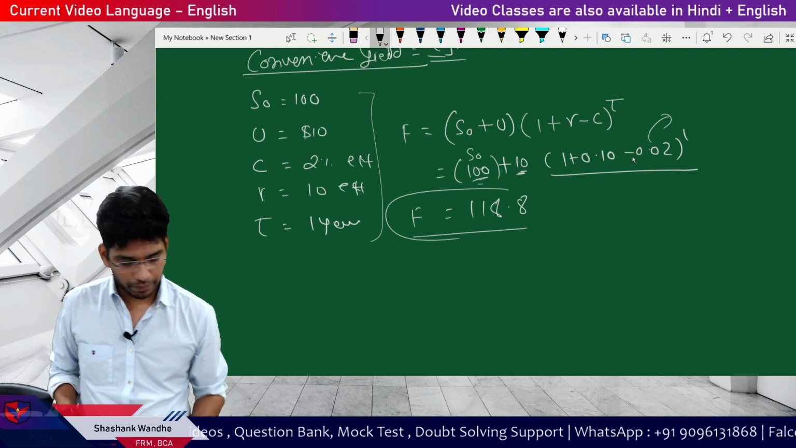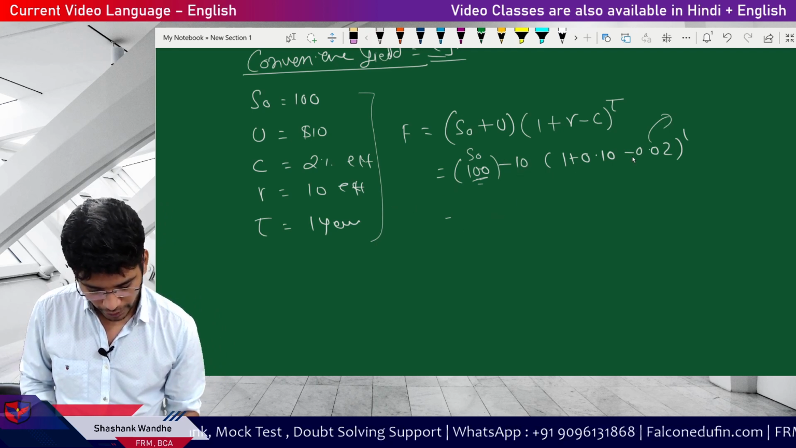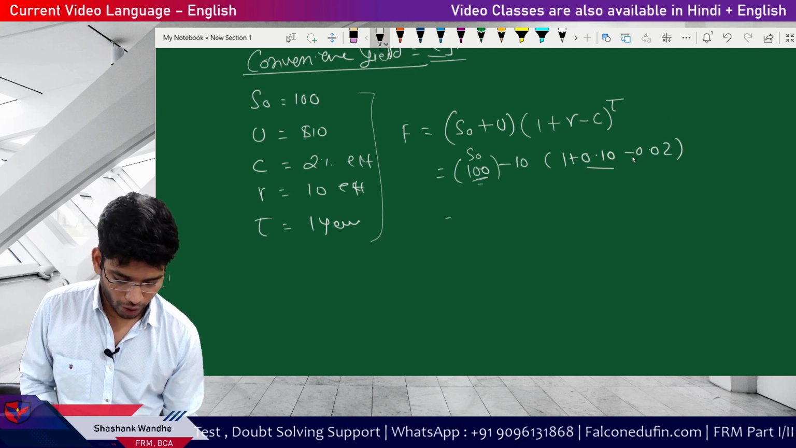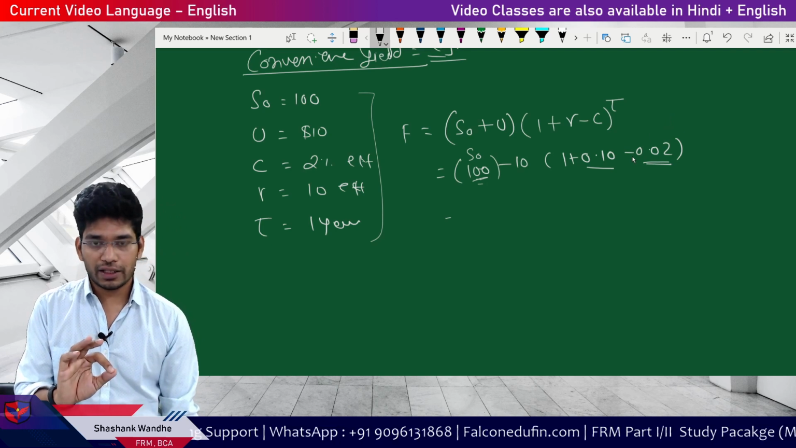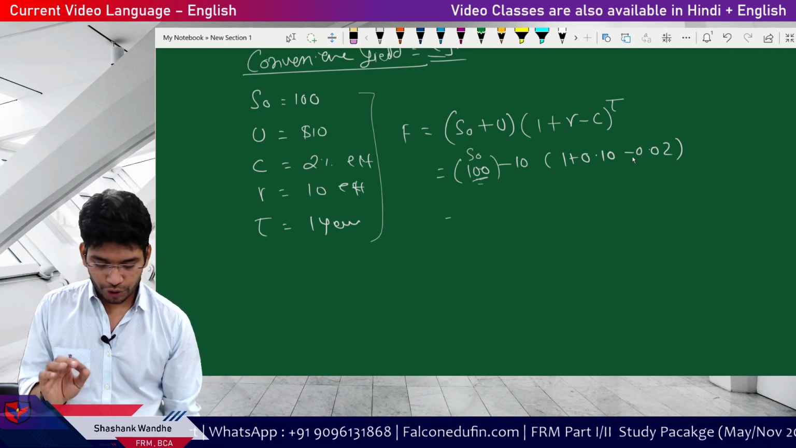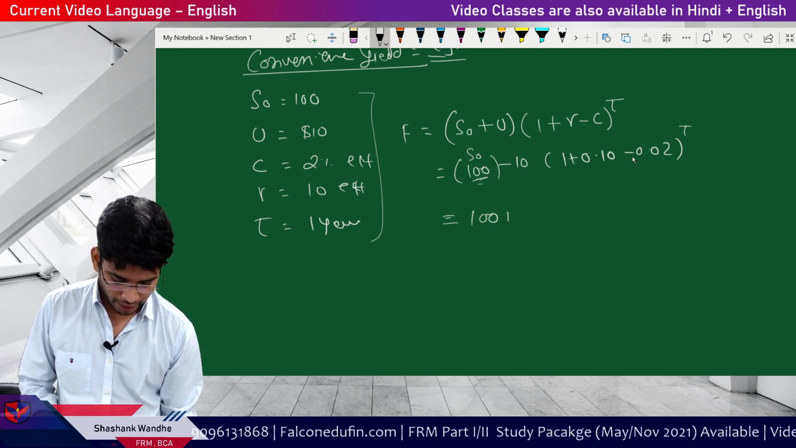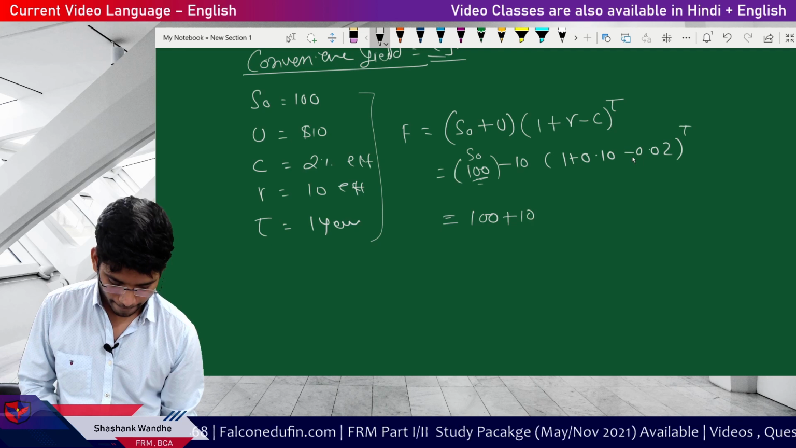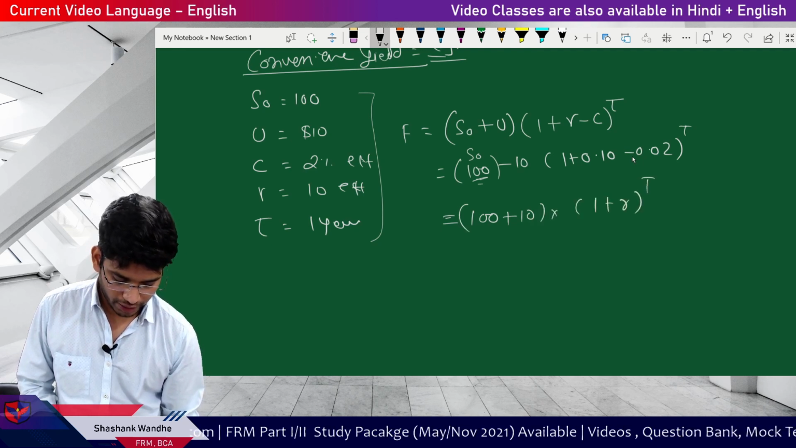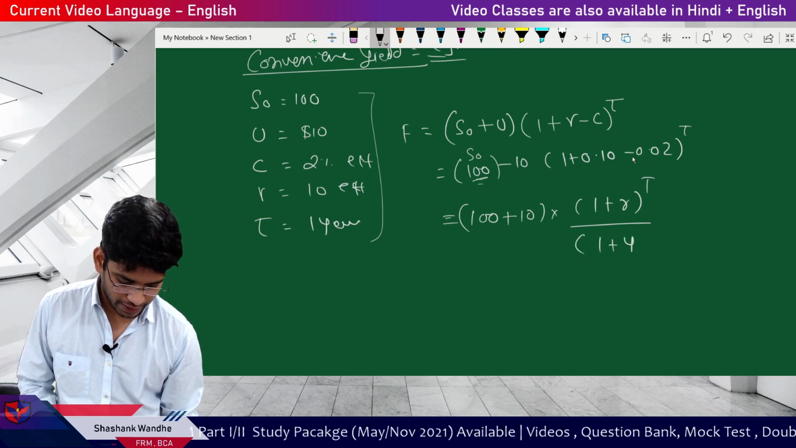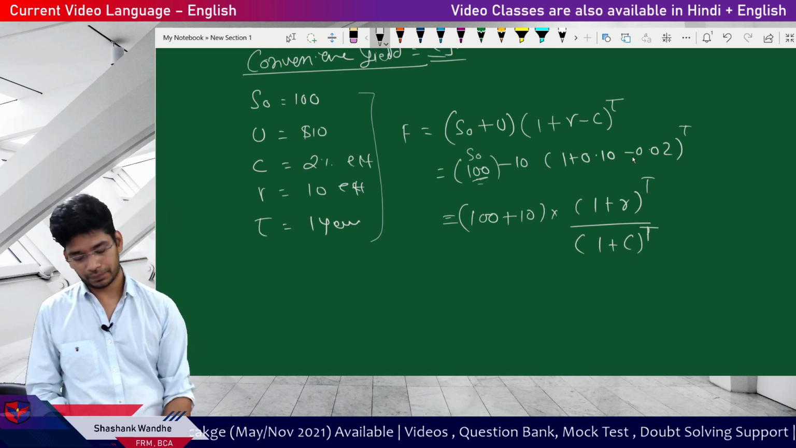Because we cannot see convenience yield just like that, it is not adjusted for the storage cost and all. One more thing: for understanding purposes, I directly went with the formula 0.10 minus 0.02. You will get an approximate answer with this formula, but you should use the right formula. The right formula is 100 plus storage cost, multiplied by 1 plus R to the power T, divided by 1 plus convenience yield, which is C, to the power T.